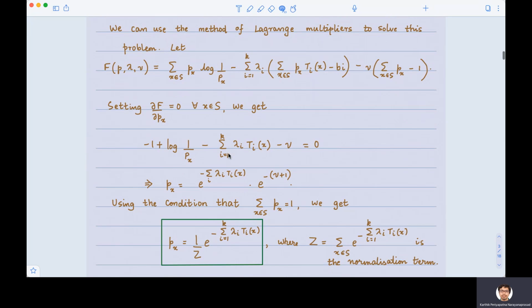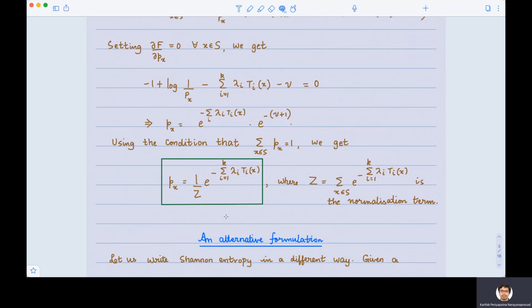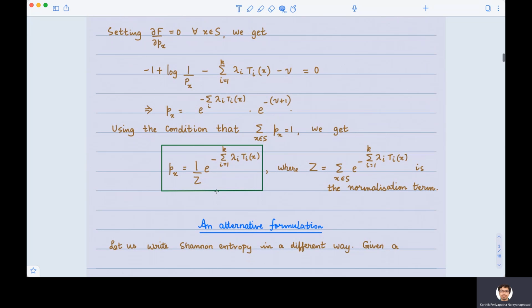So setting the derivative to 0 and solving, we are going to get p(x) as shown here. Now notice that p(x) has to sum up to 1 across all x. So using that condition, we get that p(x) has this nice form which is shown in the green box. Z in this expression is simply the normalization factor that makes p(x) sum up to 1 and makes it a probability distribution.